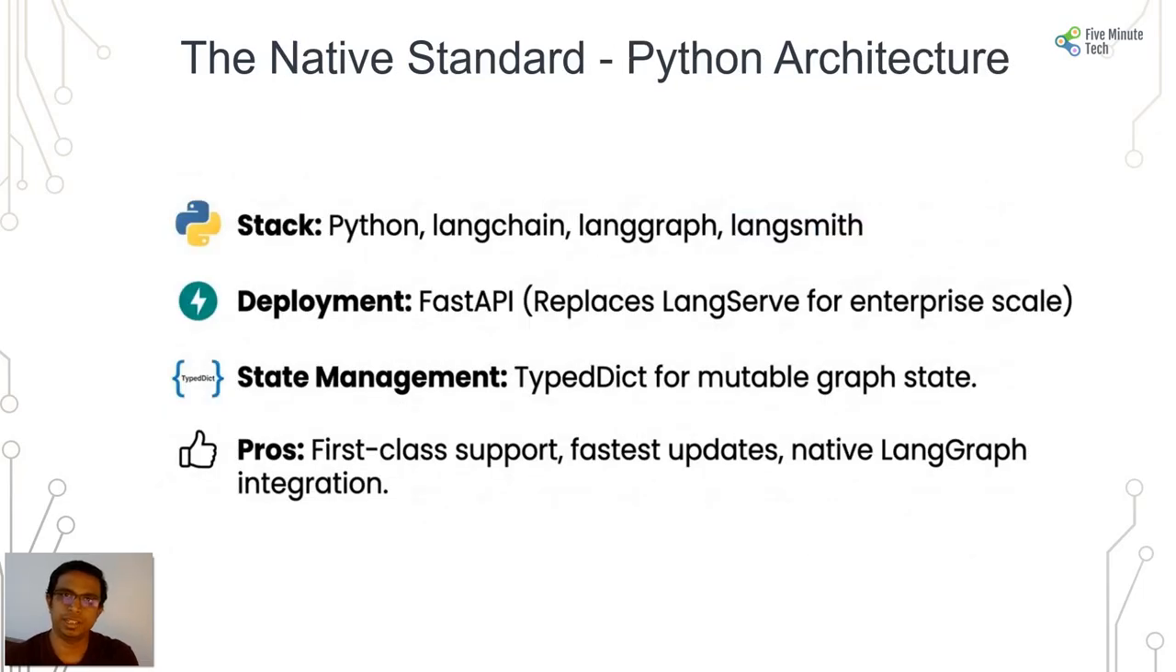So the native standard is the Python architecture, in which we have Python as the base stack along with LangChain, LangGraph, LangSmith and also LangServe. The deployment is through FastAPI. It replaces LangServe for enterprise scale, so we generally use FastAPI. Then the state management will be TypedDict for mutable graph state, and the pros of this design are first-class support, fastest updates, and native LangGraph integration.